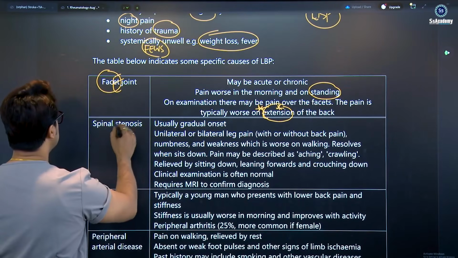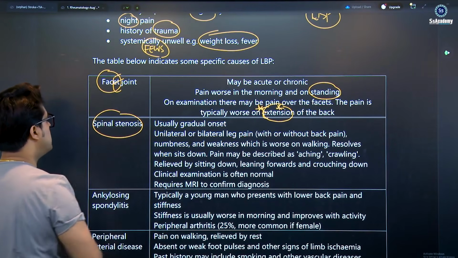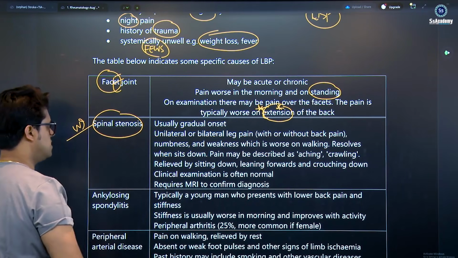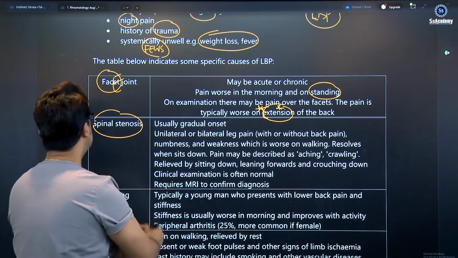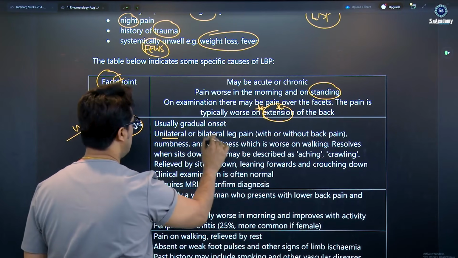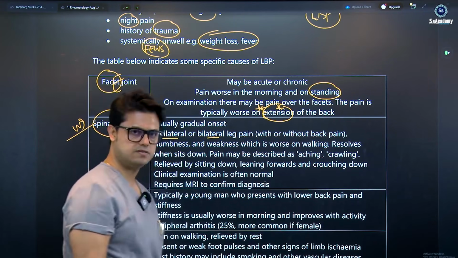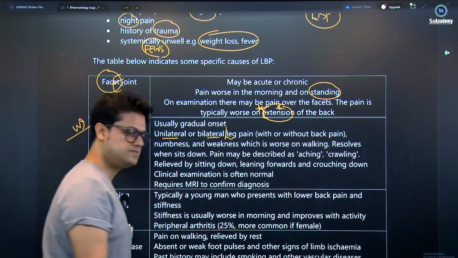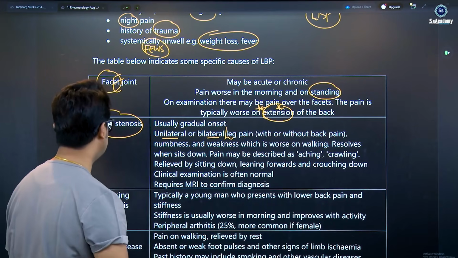Yes, spinal canal stenosis. Spinal canal stenosis is a very hot topic of the exam, very, very important. The five-star topic. Usually gradual onset, sometimes unilateral or bilateral leg pain with or without back pain. So in spinal canal stenosis, the leg pain is important, with or without back pain.